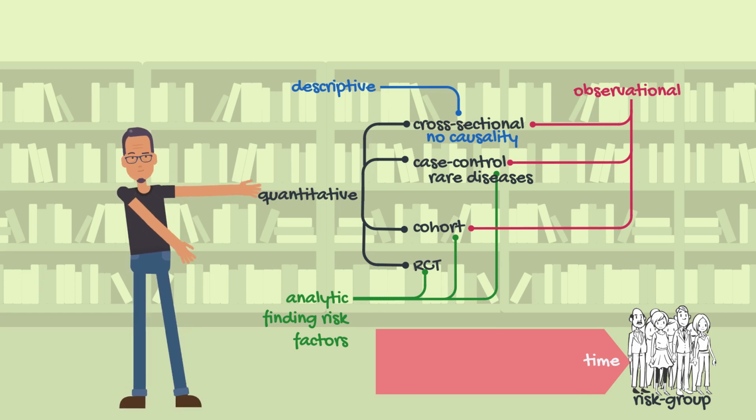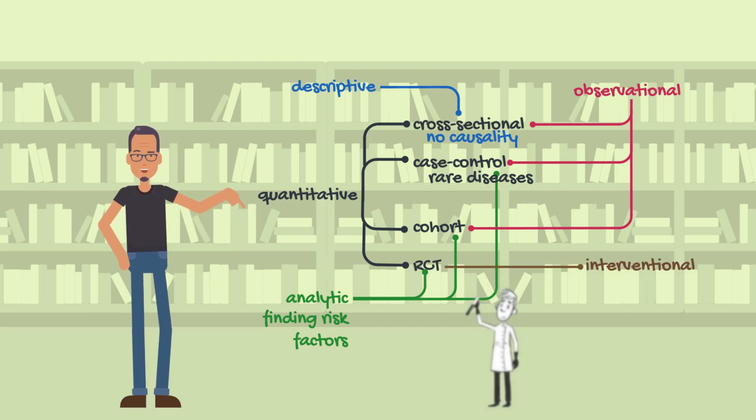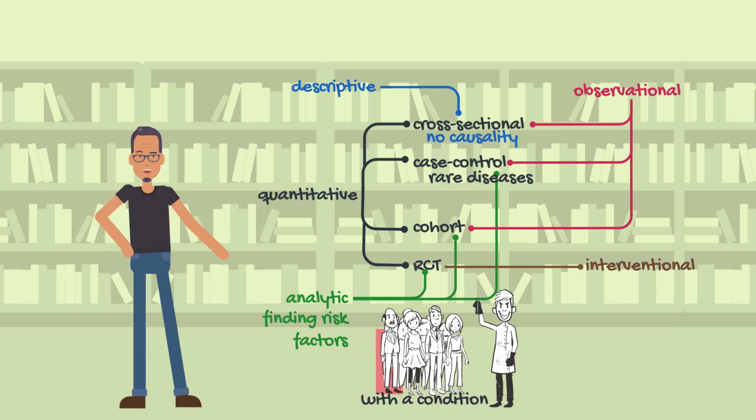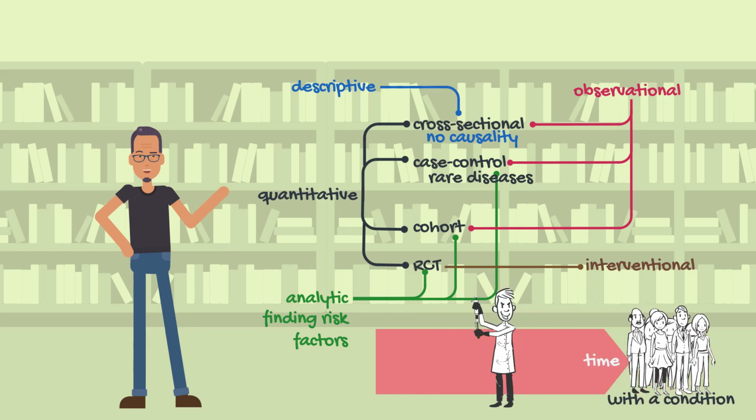And finally, randomized control trials, which are interventional, which means the researcher intervenes and modifies the factors on a group of people who are suffering from a condition. And by following them during a time period, we can study the effect of the intervention on their health.